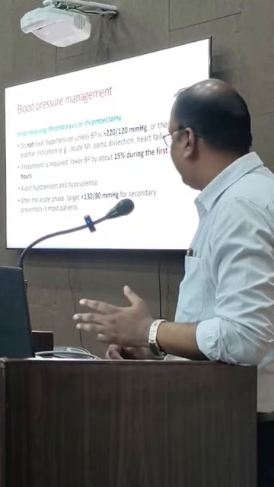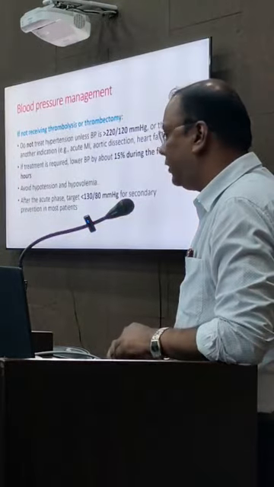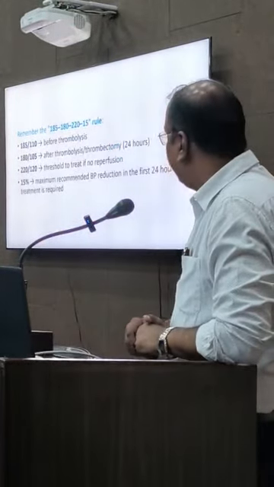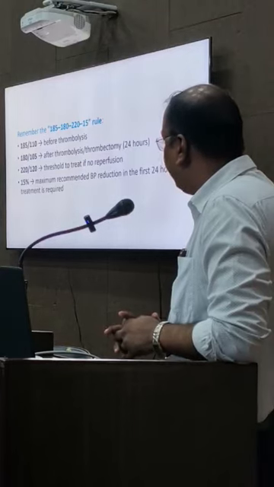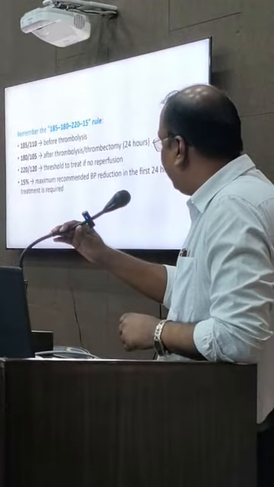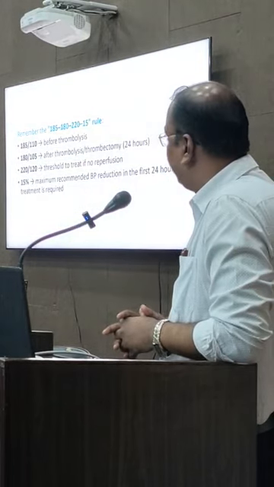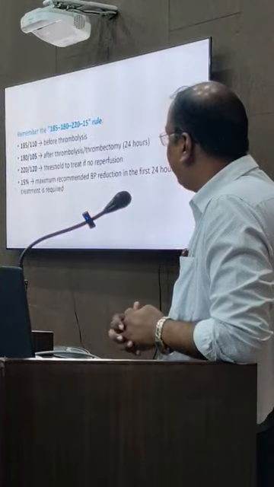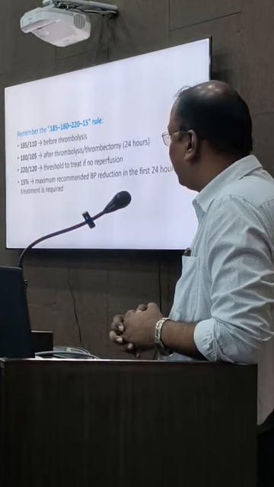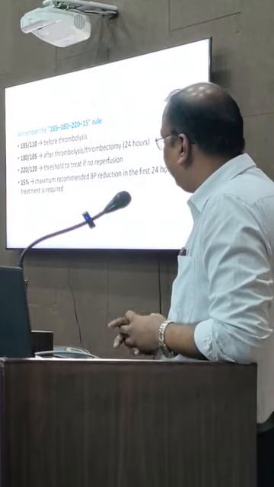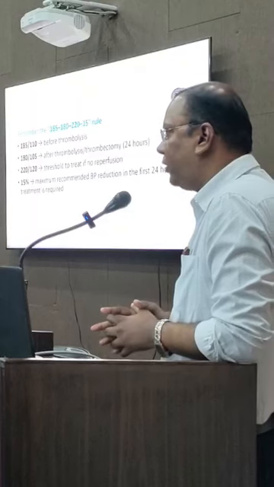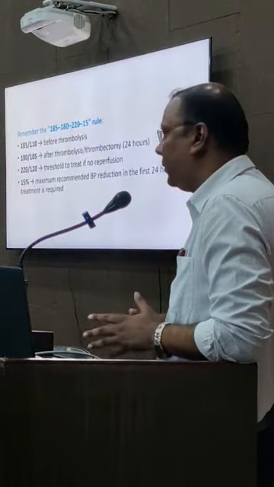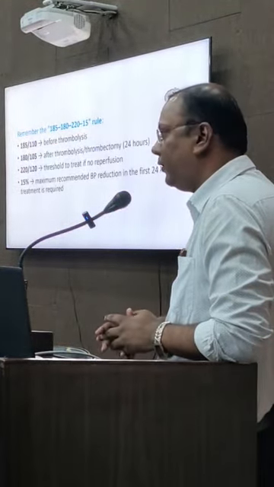After the acute phase passes, we can target a BP of less than 130 by 80 mmHg for secondary prevention. Now, this is a simple rule we can remember: 185, 180, 220, and 15. 185 by 110 before thrombolysis. If the BP is higher, then we need to reach this goal before thrombolysis. 180 by 105 after thrombolysis or thrombectomy for at least the next 24 hours. 220 by 120, as already seen in the previous slide, is the threshold if no reperfusion treatment is given and no treatment is required. And 15% is the maximum recommended goal for BP reduction in the first 24 hours, if treatment is required at all for hypertension.